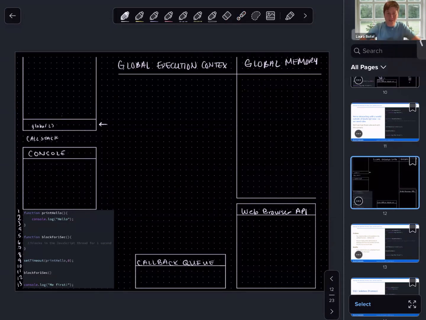Okay, let's do it. So again, we're walking through this code as if we were JavaScript, following all the JavaScript rules that it knows about. So first line, we are declaring a function. Where are we declaring this? Well, a thread of execution is in the global execution context. We're going to declare this in the global memory. And what is the value associated with print hello? The value associated with it is a function definition. We're not executing the code inside this function definition at the moment. We're storing it, preparing it, readying it to be executed later whenever it's needed.